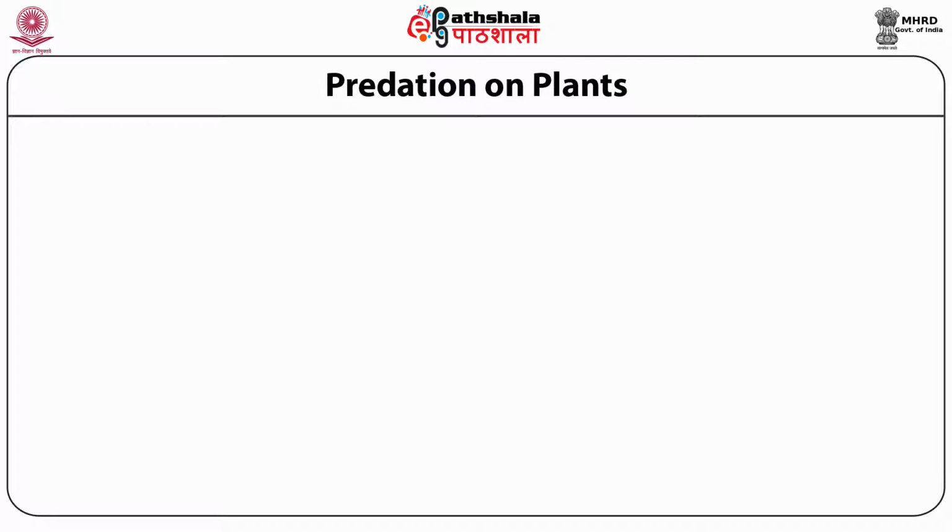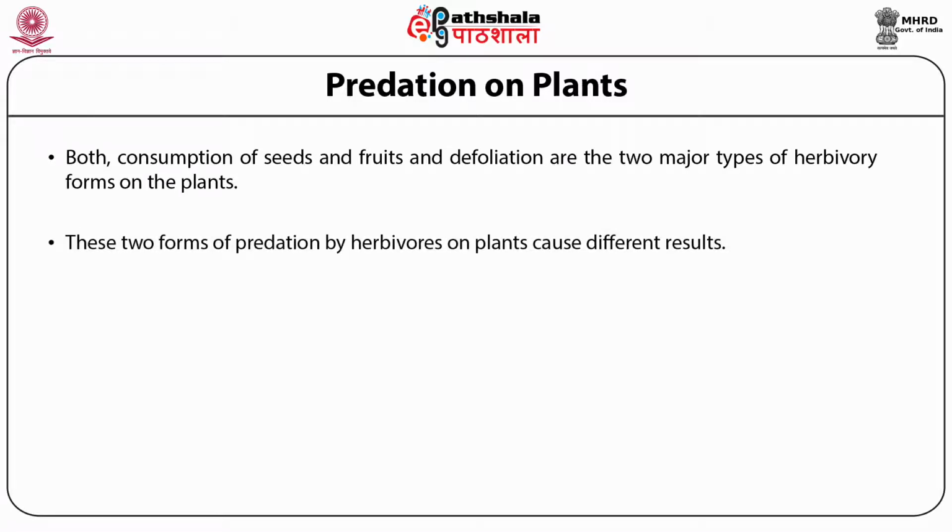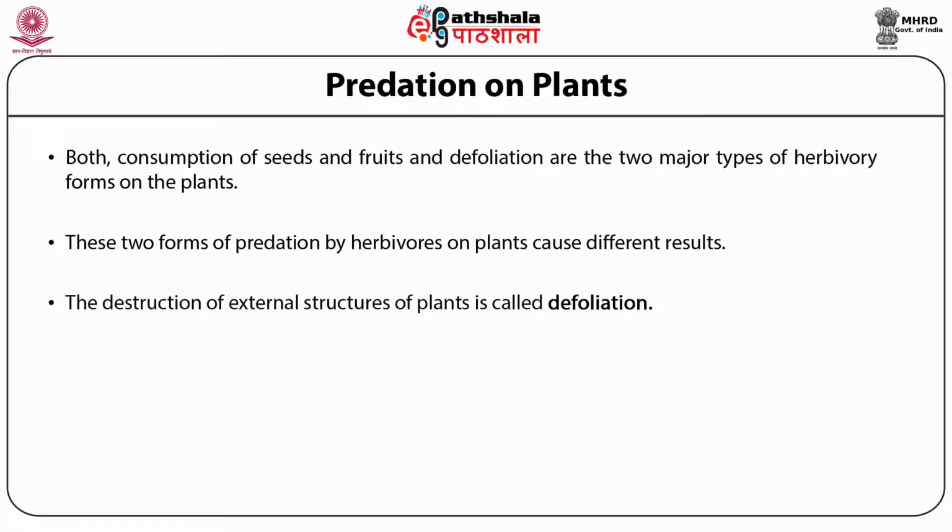Predation on plants. Both consumption of seeds and fruits, and defoliation are the two major forms of herbivory on plants. These two forms of predation by herbivores cause different results. The destruction of external structures of plants is called defoliation.